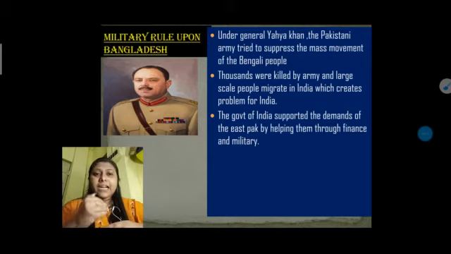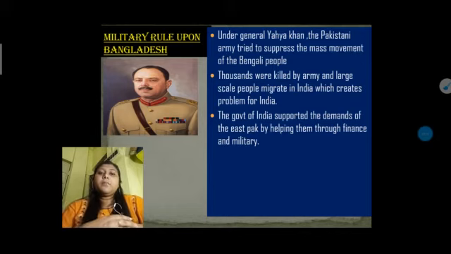In the meantime, thousands and lakhs of people migrated from their own country, Bangladesh, to India and took shelter as refugees. It was a very difficult task for the government to settle them in our country and fulfill all the needs of those people: their food, the different small things, their shelter, jobs. So lots of things were there. The East Pakistan people migrated into India, which put the Indian government in a very problematic situation.